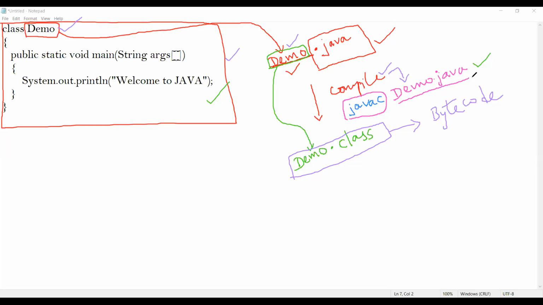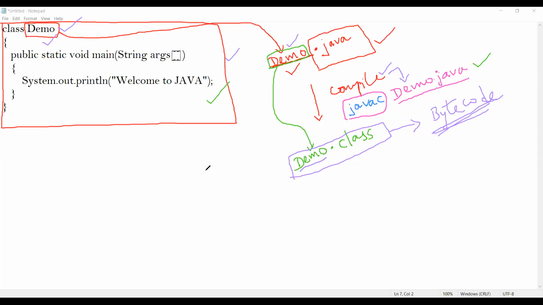Once I compile the program successfully, it's going to return a .class file. And what's the name of this .class file? The name of this .class file is demo.class. How did I get this name called demo.class? It's nothing but my class name, which is Demo. So with respect to this class name, the corresponding .class file has been created. And we call this .class file as bytecode.